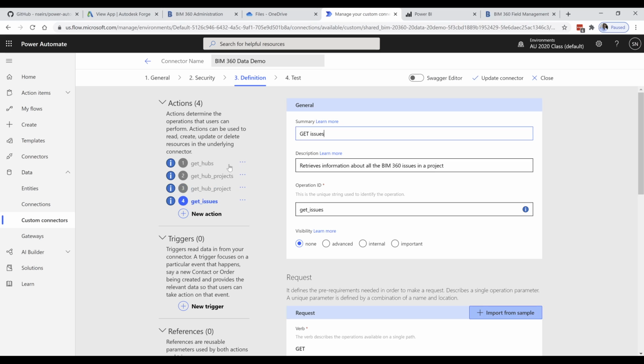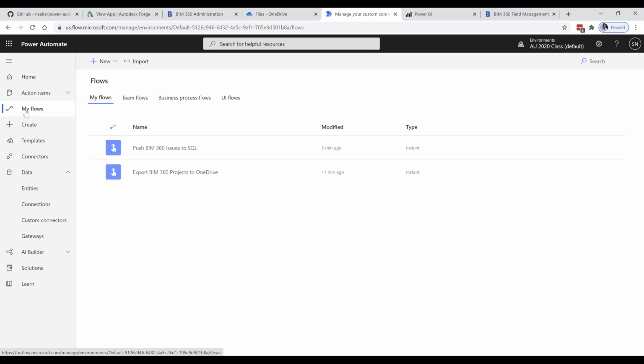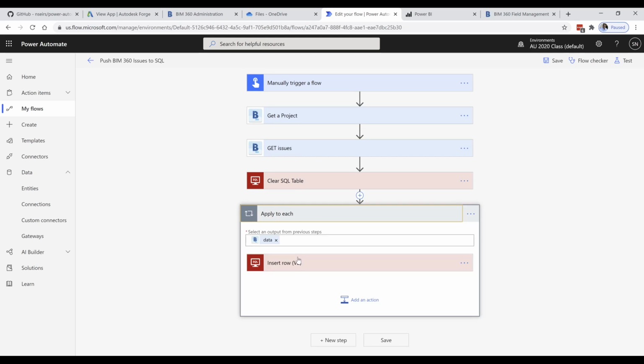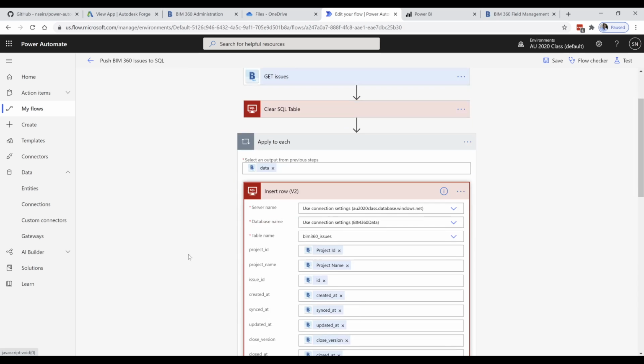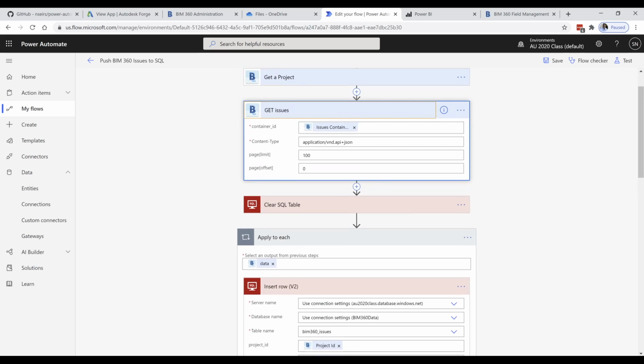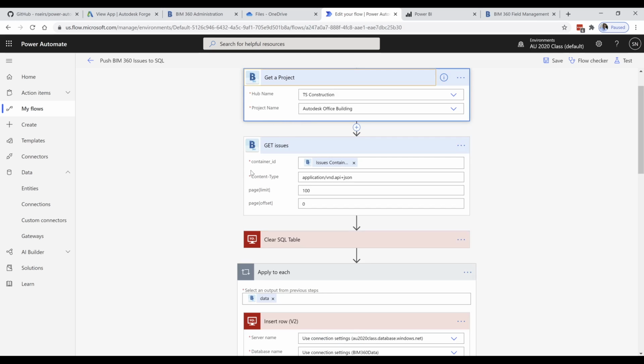And the get issues basically get the data. Look at the flow again. You can see how the get issues uses the container ID from the get project endpoint. So that's how it all works together.